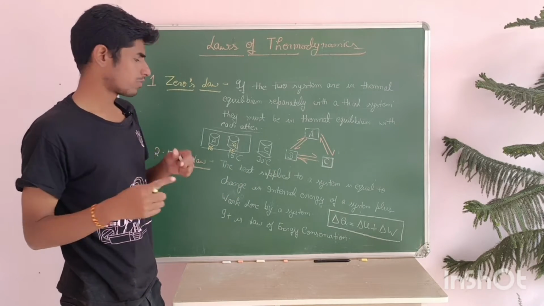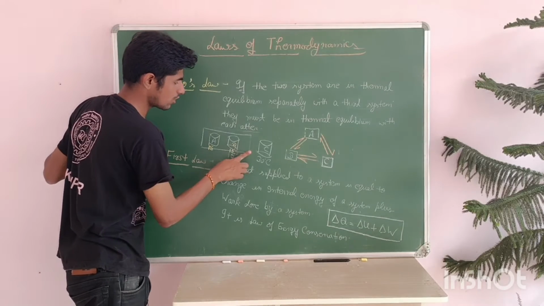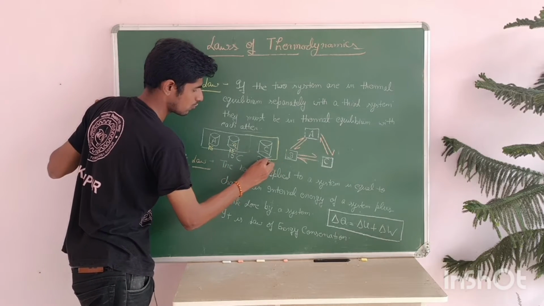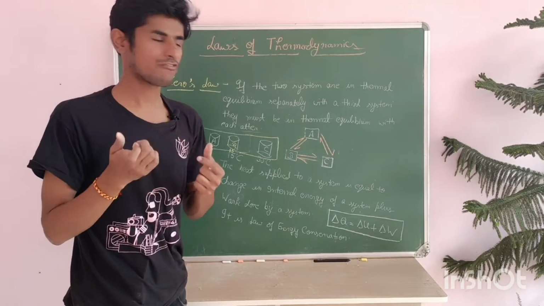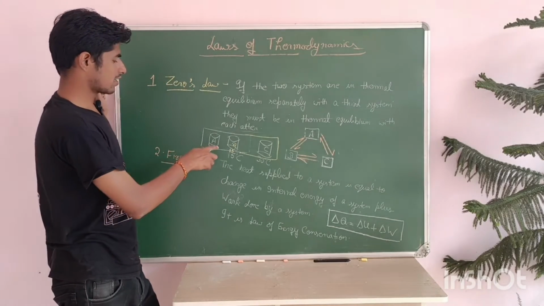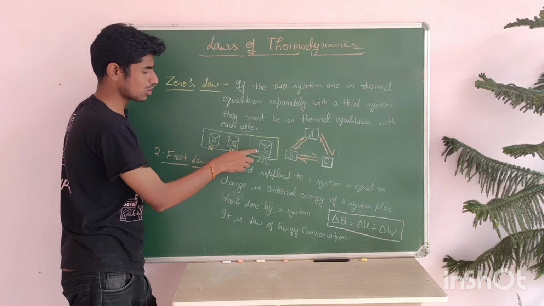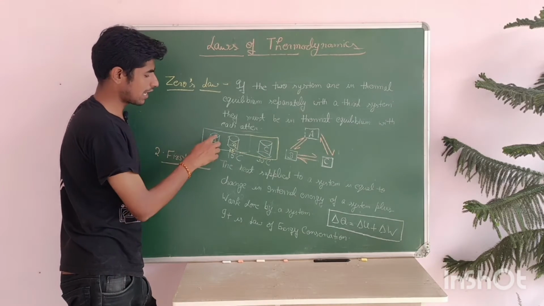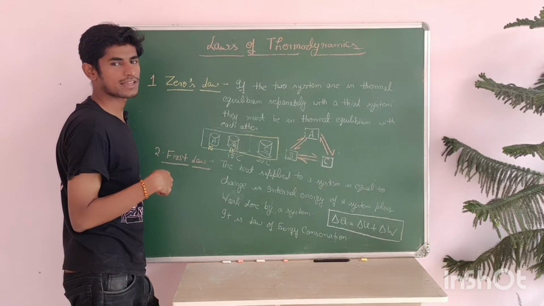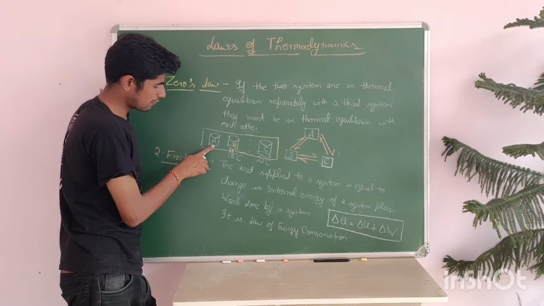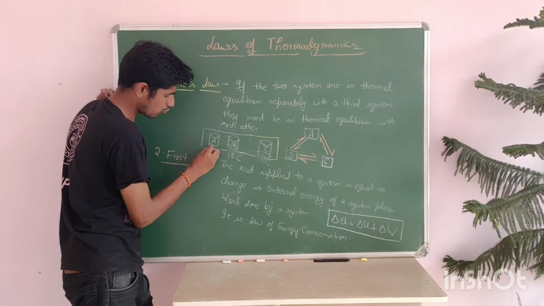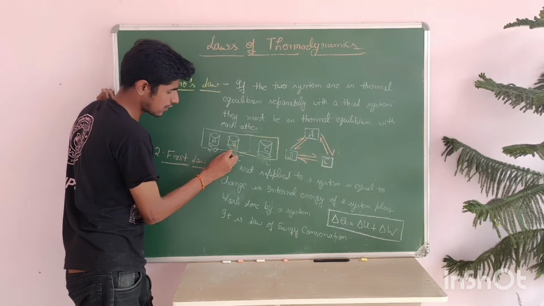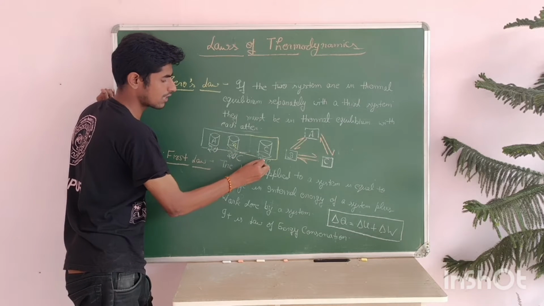Now what do we do? I close C inside this vessel. After some time you will find that the temperature of C will not be 30 and the temperature of A and B will not be 15 degrees Celsius. It will become 20 and 20.